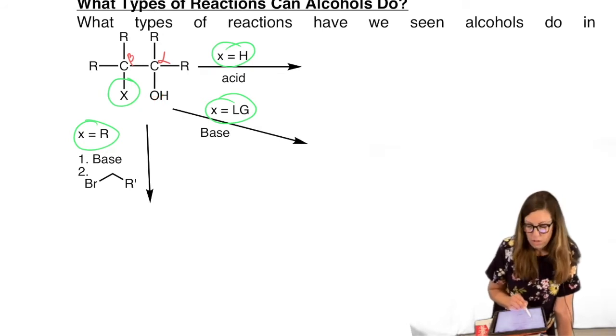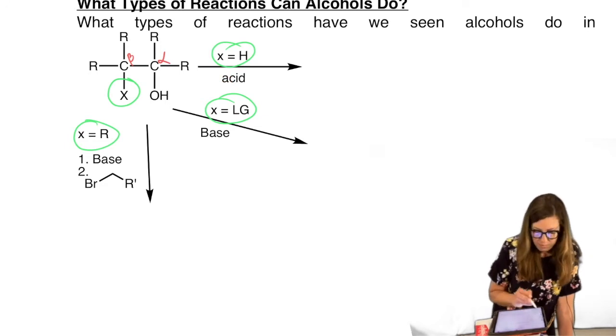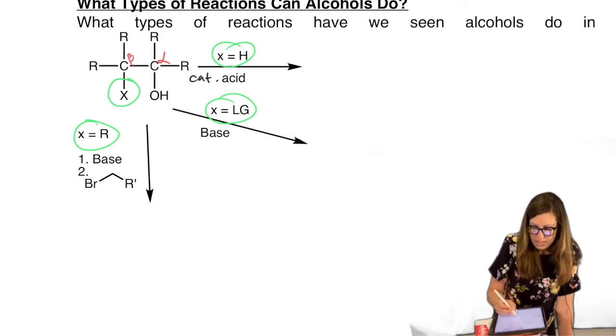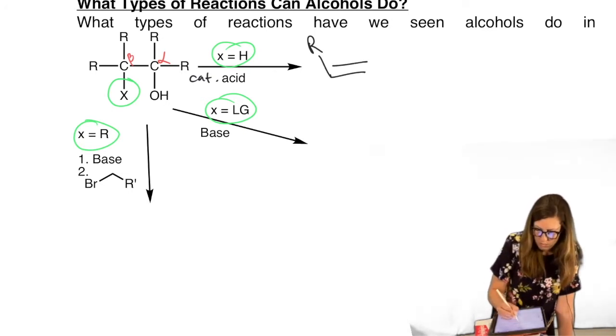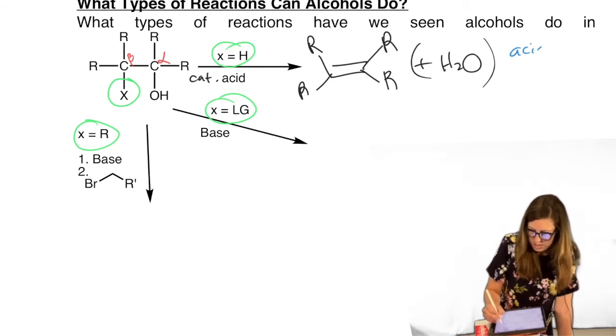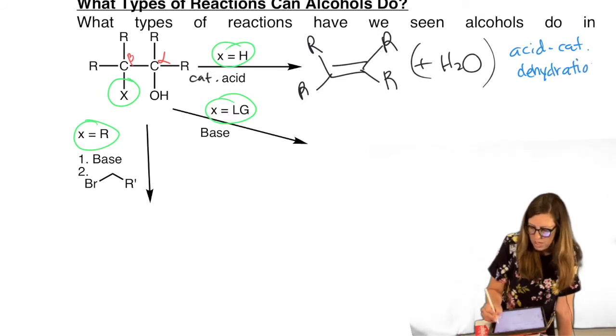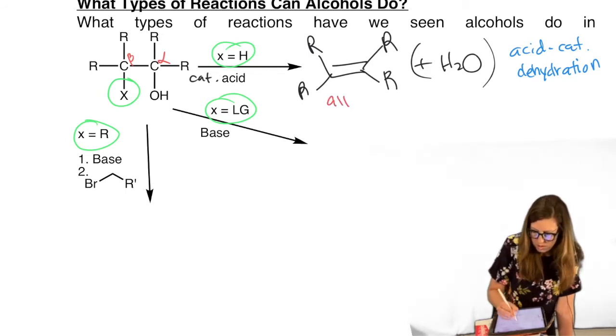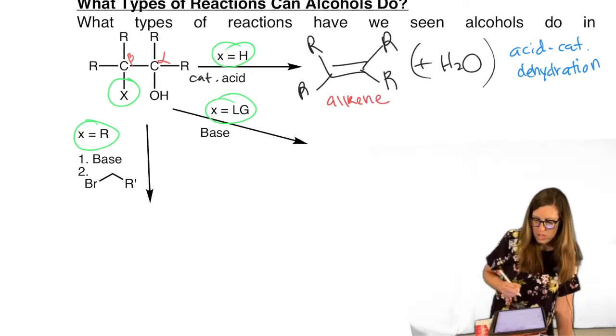To turn it into a good leaving group, we can simply add a catalytic amount of acid. And if we add a catalytic amount of acid, we get acid catalyzed dehydration. Right? So I'll write that out. Acid catalyzed dehydration. Once again, this is just review, so we can keep those at the forefront of our mind. It'll also help us predict what alcohols like to do if we know what some of their reactions already did. Alkene. So we can turn an alcohol into an alkene.